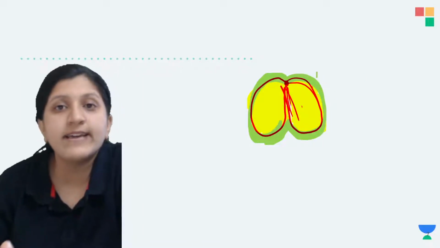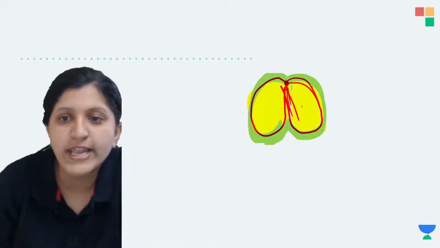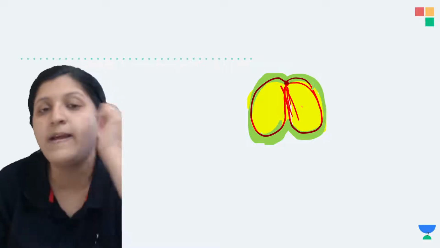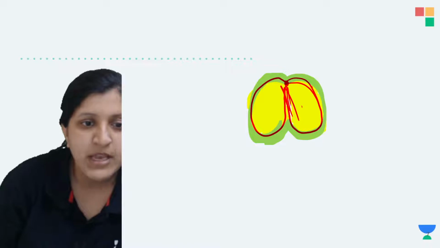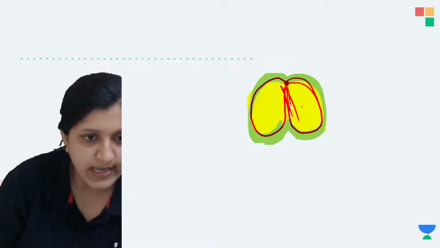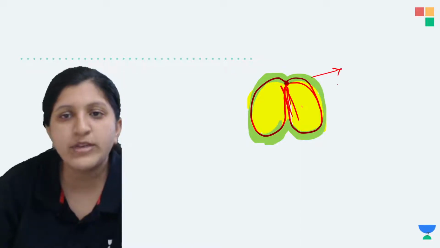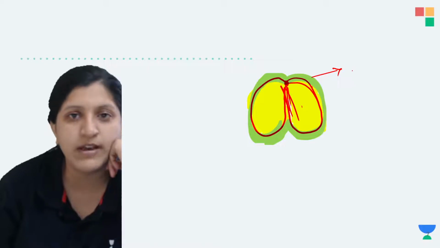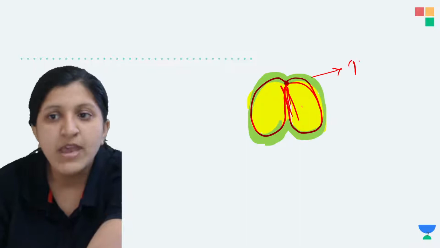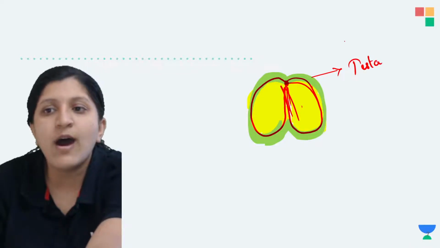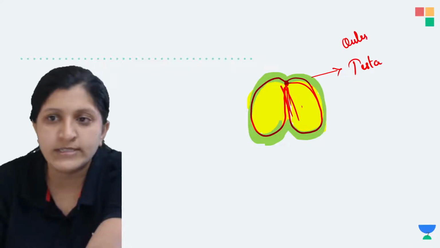So now external covering, there is the outer covering. Let's take this as the inner covering and this as the outer covering. I'll just label this. So this green part that I have labeled is the outer covering. What is the outer covering called? It is the testa. So the testa is the outer integument.